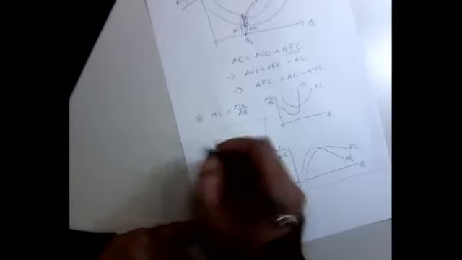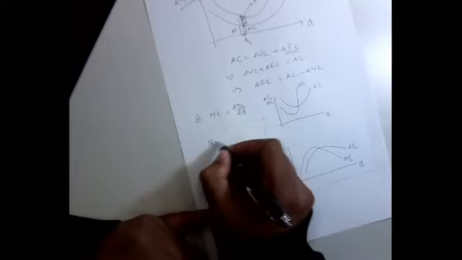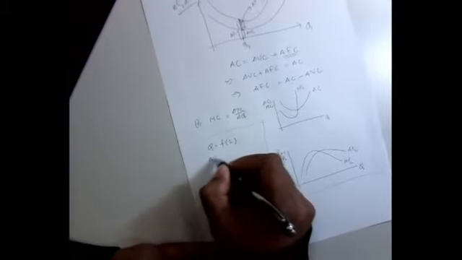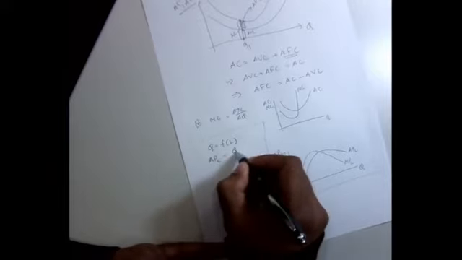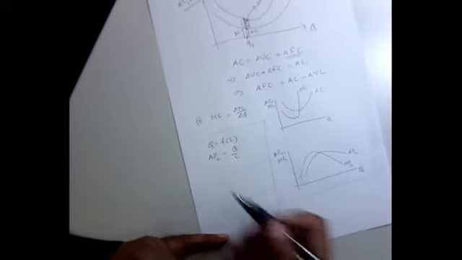Suppose, for the proof, I'm going to take a very specific production function. There's no fixed input, so Q is solely a function of labor, and labor is a variable input. Is that clear? Before finding total cost, I need to find the average product of labor. By definition, that will be Q divided by L. Now, what will be my cost? The cost will be your total wage bill.